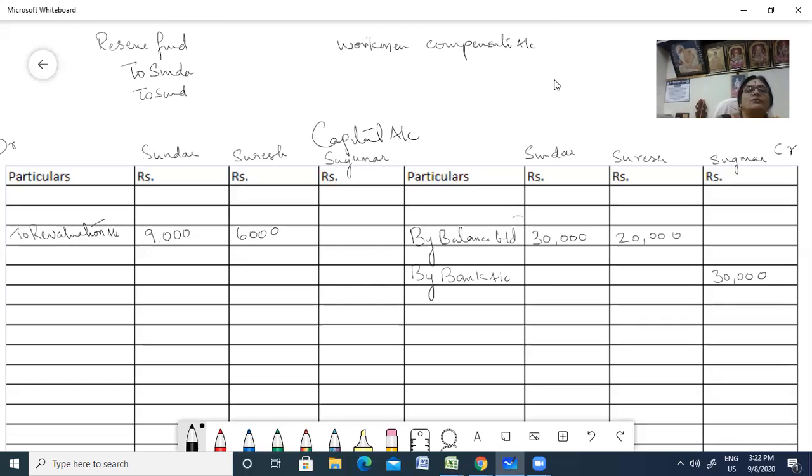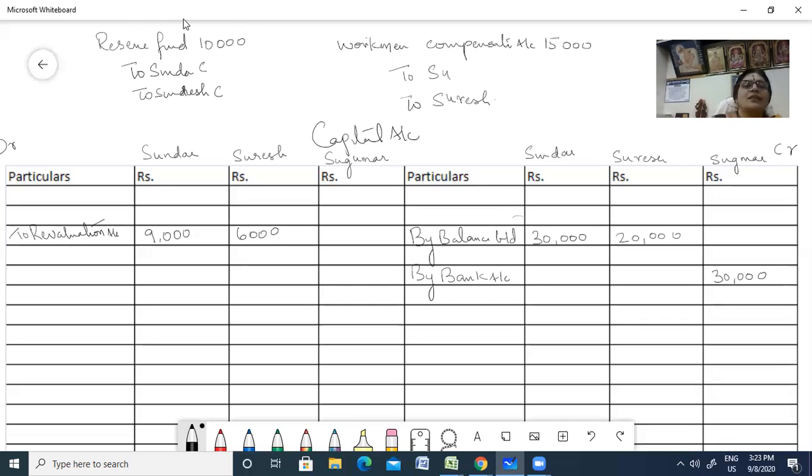Workman compensation also you have to share to Sundar's capital and Suresh's capital, right? Now, what is the reserve fund total? Reserve fund was 10,000. And workman compensation is 15,000.